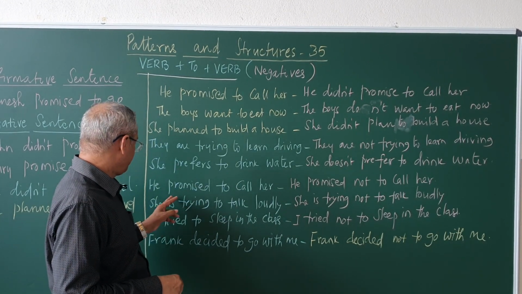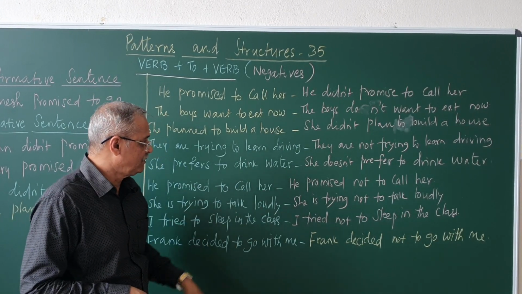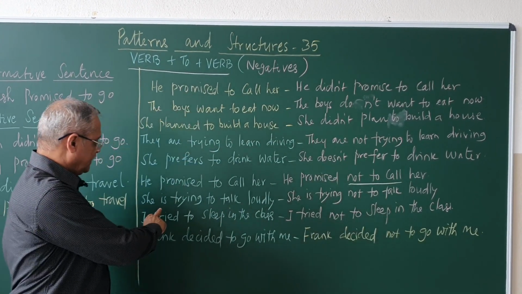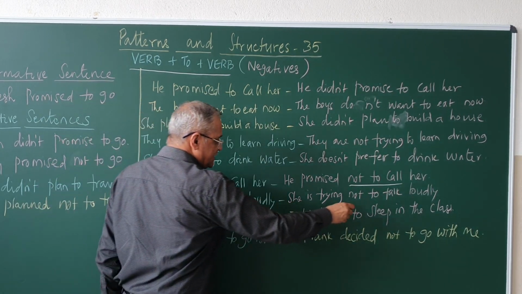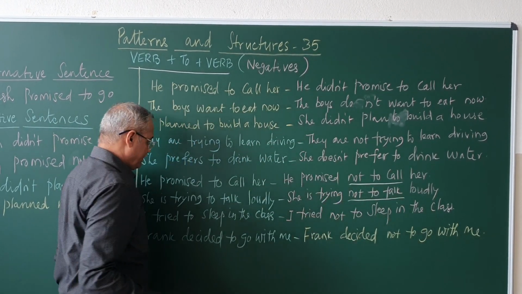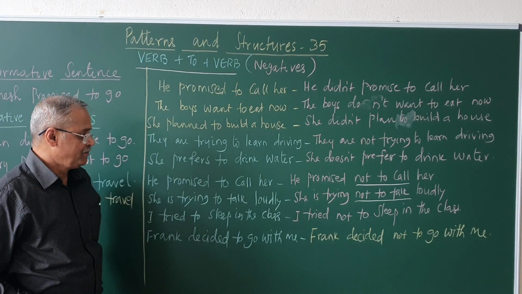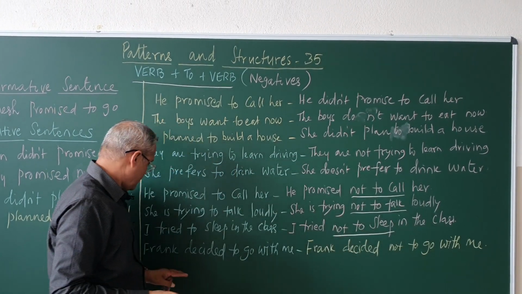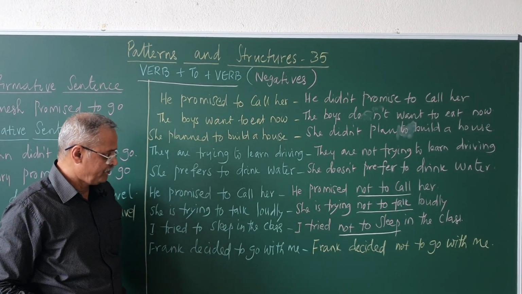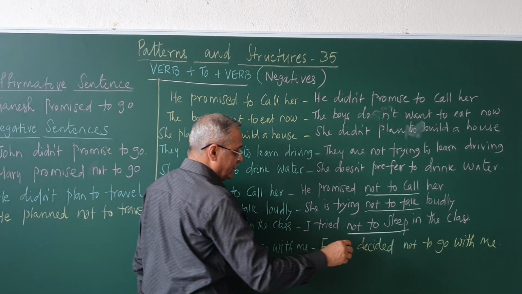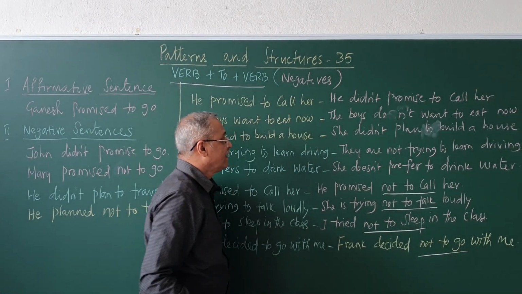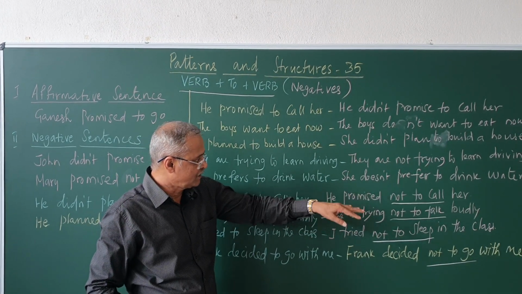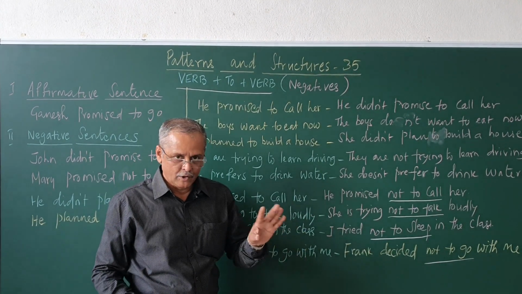Then the other pattern. He promised to call her. He promised not to call her. Then, she is trying to talk loudly. She is trying not to talk loudly. I tried to sleep in the class. I tried not to sleep in the class. Frank decided to go with me. Frank decided not to go with me. So, we can use did not promise or doesn't promise or do not promise, as well as not to call, not to talk, not to sleep, not to go, like that.